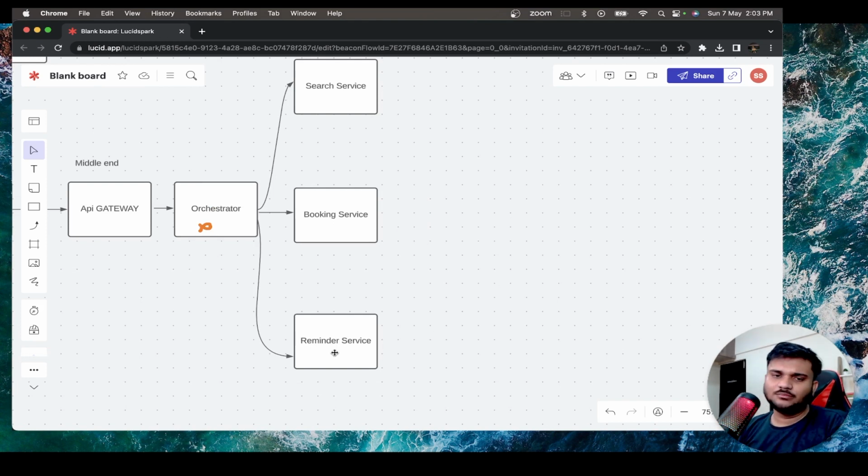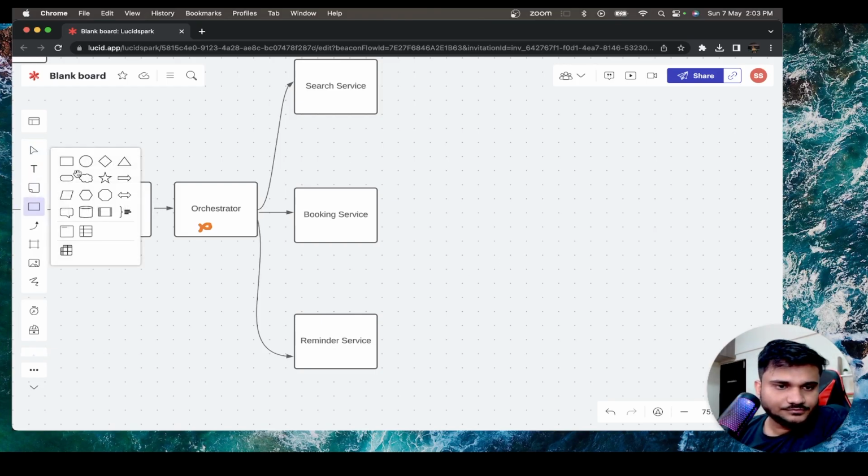This reminder service can be a general notification service. From here, you can send emails, and you can send your WhatsApp messages, whatever you want to do. So what we'll do is we are going to place a component. Let me take a different shape.